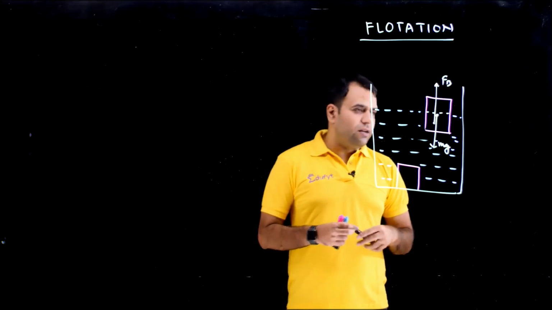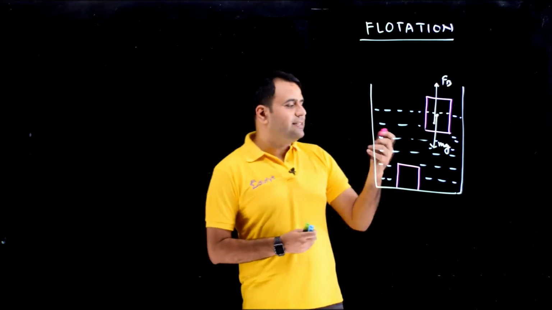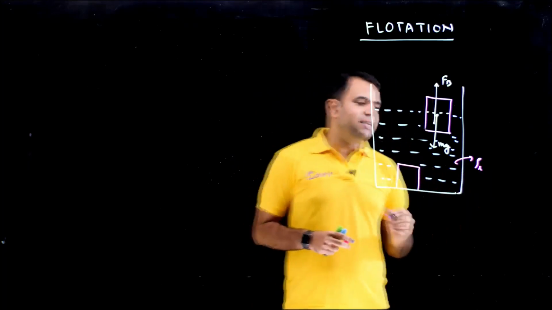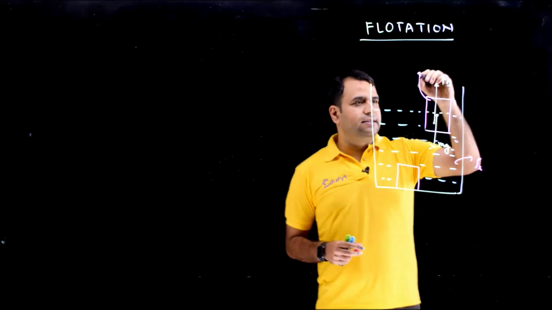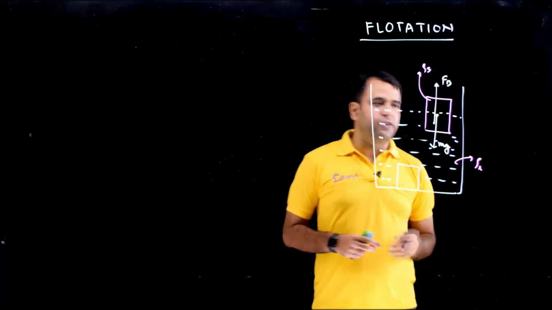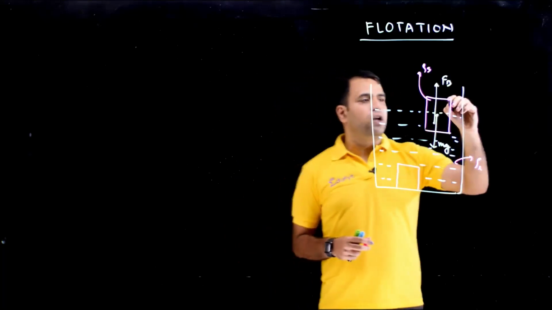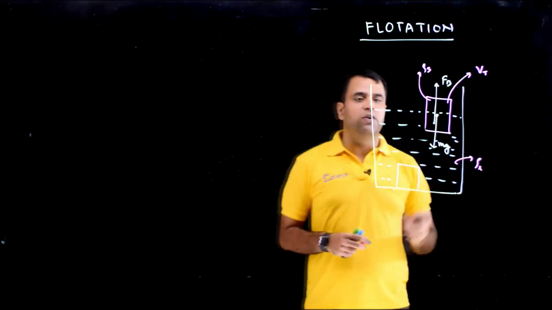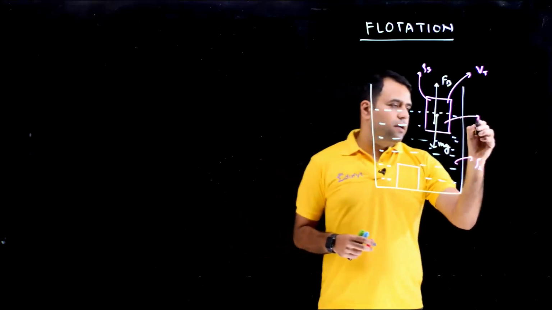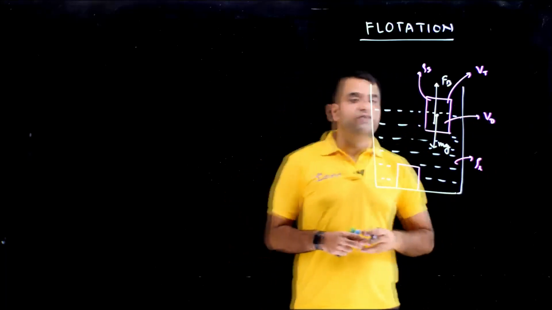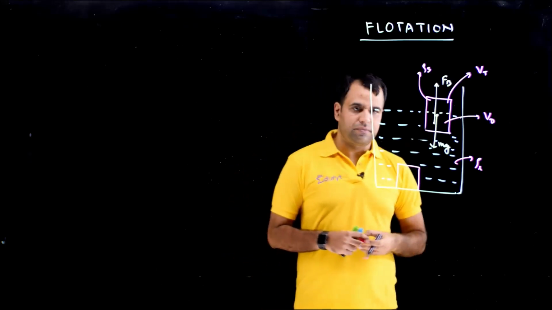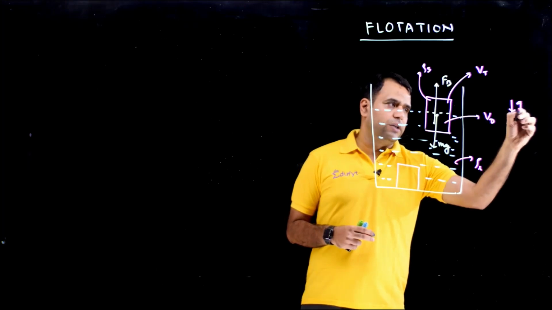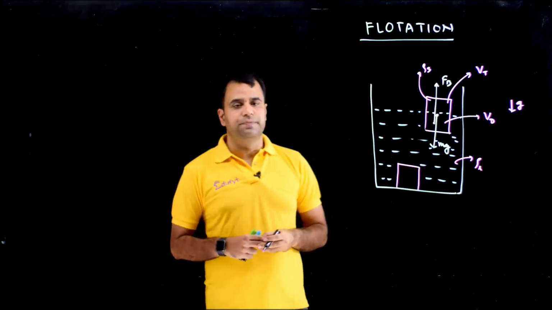Okay, so now let's define some things here. I'm defining the density of liquid as rho L. I'm defining the density of body as rho S, where S stands for solid. I'm defining the total volume as V T, the total volume of the body. I'm defining displaced volume as Vd, where d stands for displaced. And obviously g will be acting downward.